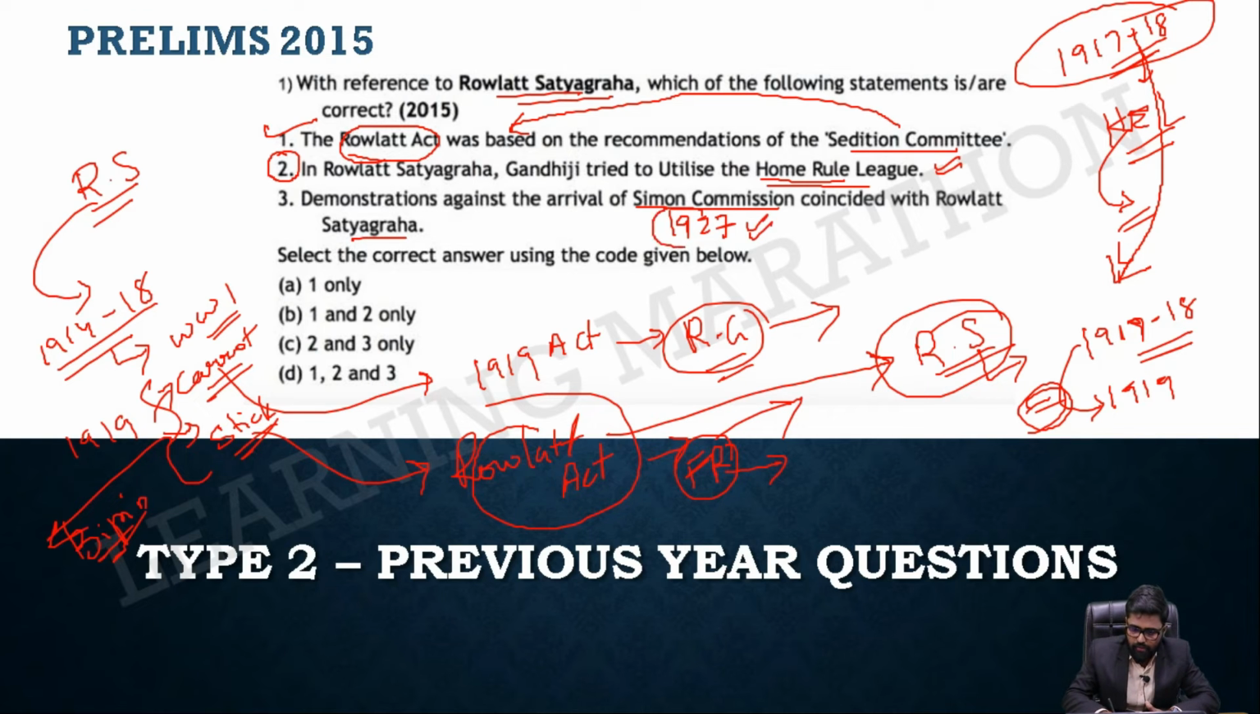So when you know the reason, you would have come up with that time period. Okay, 1927, and the Rowlatt Satyagraha was in 1919.